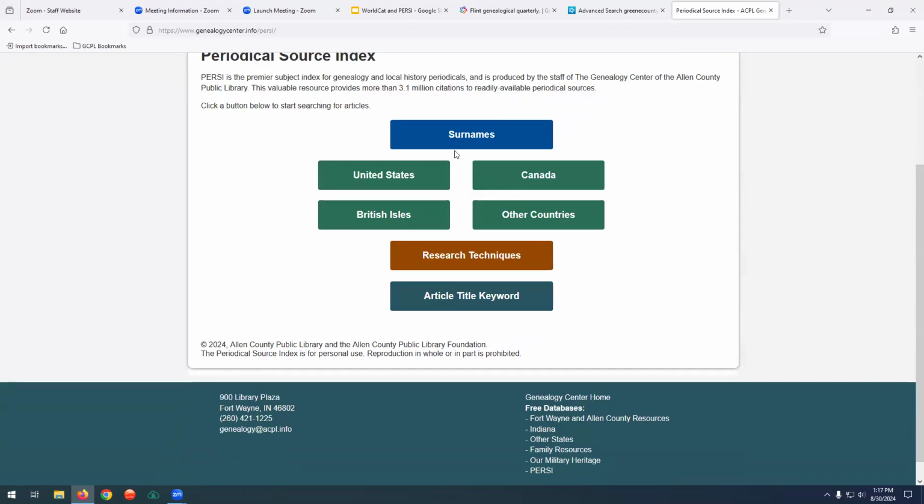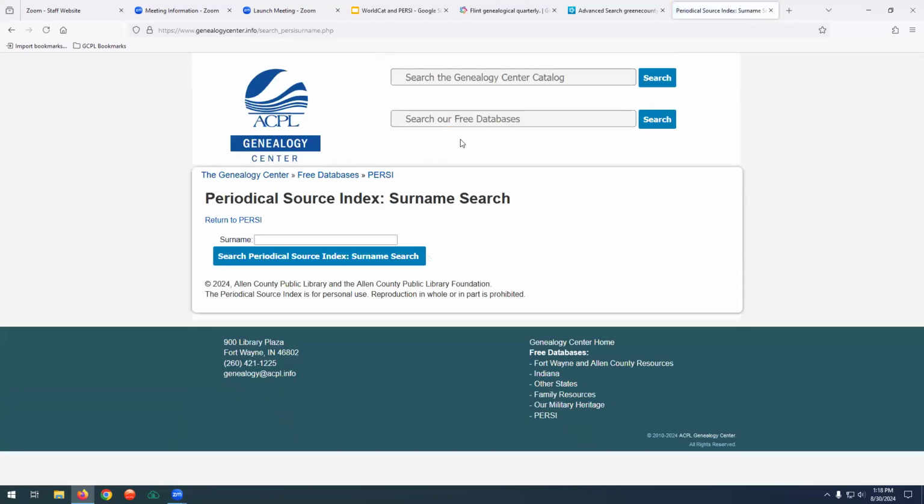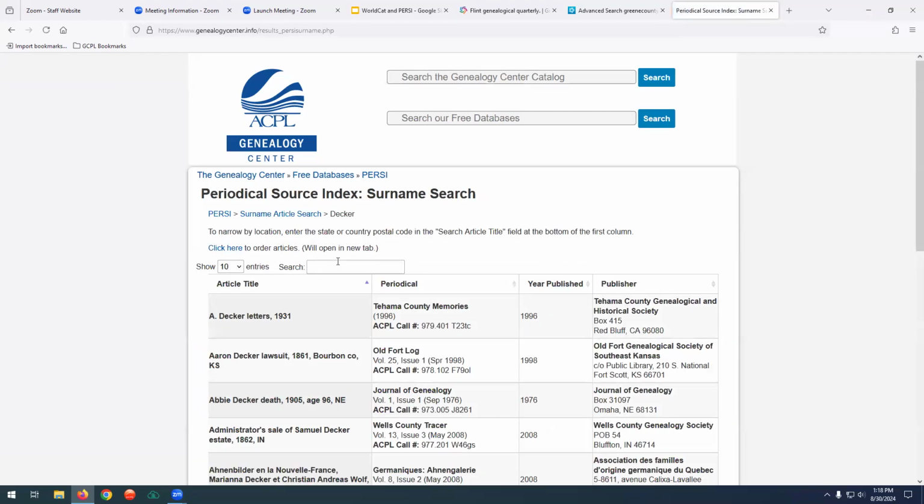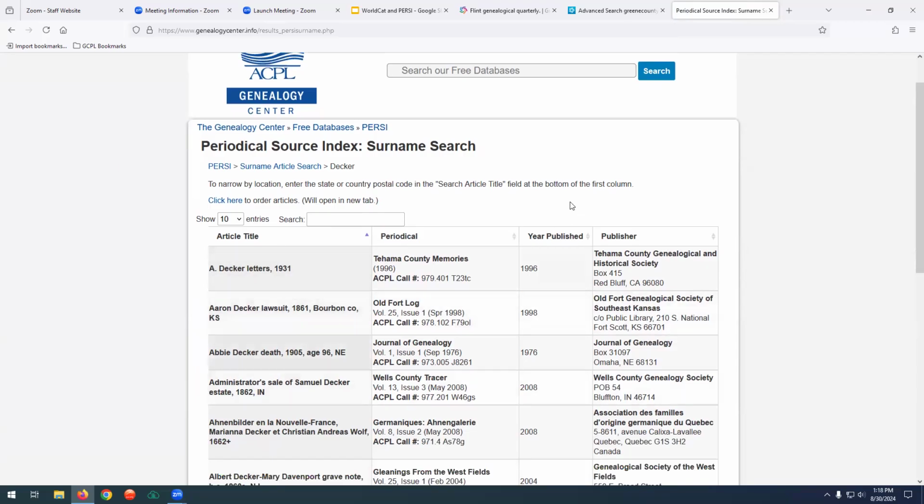And I do a surname search. So I'm going to work with the Decker family. And then I search periodicals and indexes. And this is going to pull up a whole bunch of different things, anything with Decker in it, hopefully. Not always 100% accurate, but it gets us pretty close. And it brings up a whole bunch of article titles, periodicals, the years, and who published them.